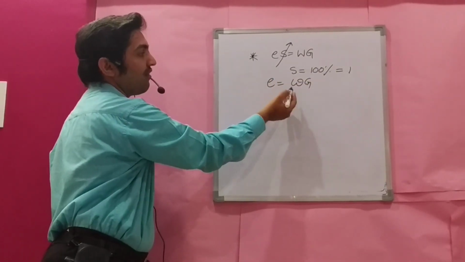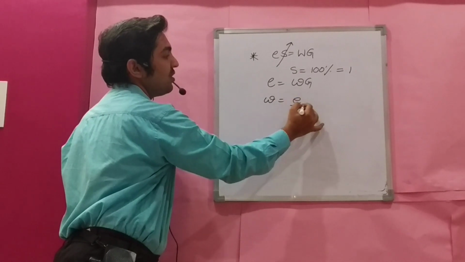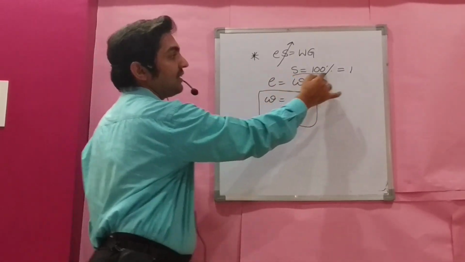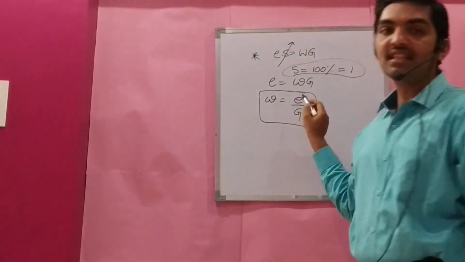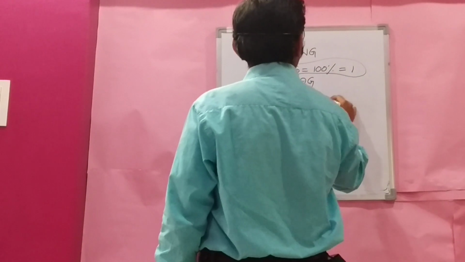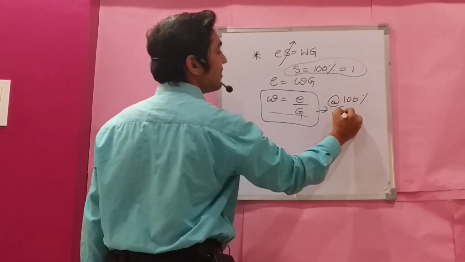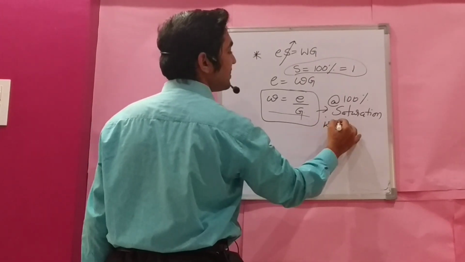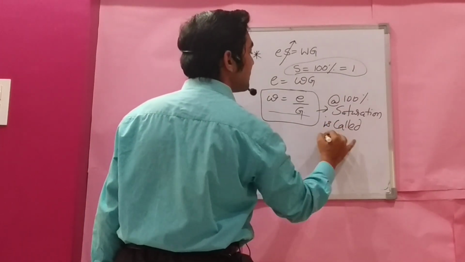Compute and find the water content, which is equal to e by G. This water content at 100% saturation is known as the shrinkage limit. Later we will study it here. This water content at 100% saturation is called the shrinkage limit.